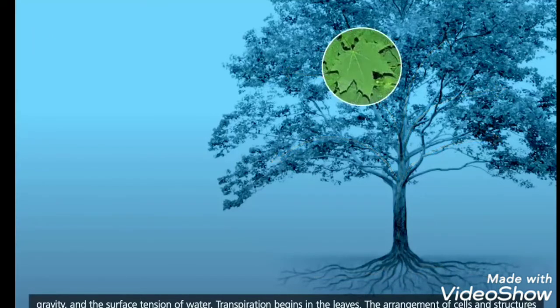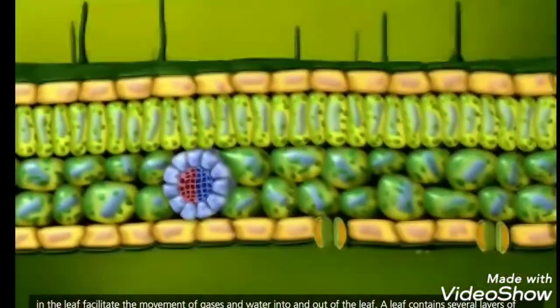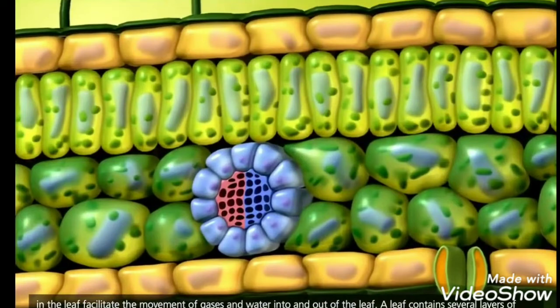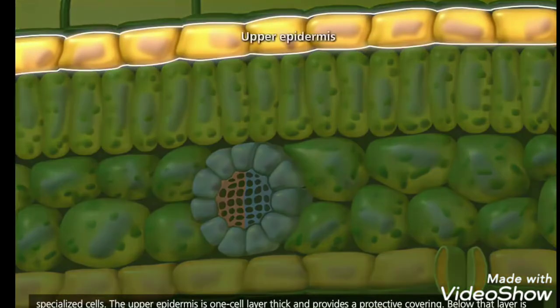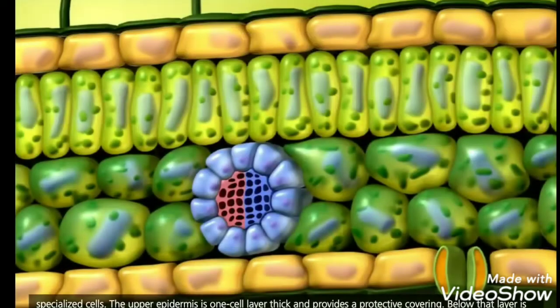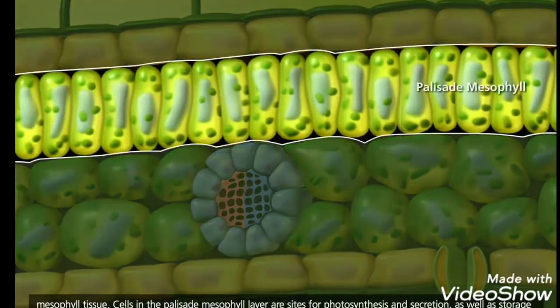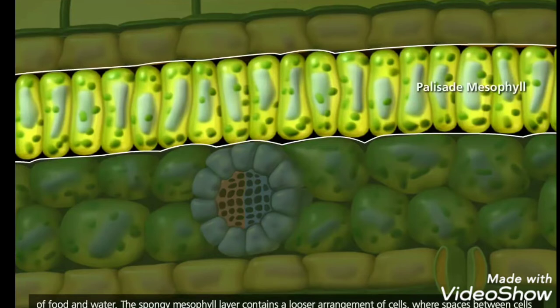The arrangement of cells and structures in the leaf facilitate the movement of gases and water into and out of the leaf. A leaf contains several layers of specialized cells. The upper epidermis is one cell layer thick and provides a protective covering. Below that layer is mesophyll tissue. Cells in the palisade mesophyll layer are sites for photosynthesis and secretion, as well as storage of food and water.